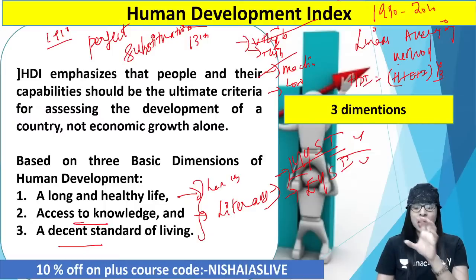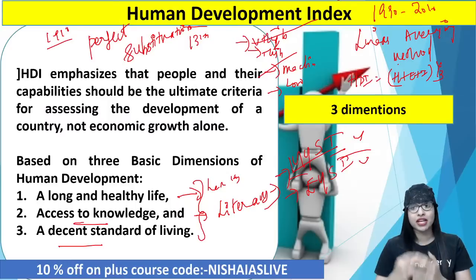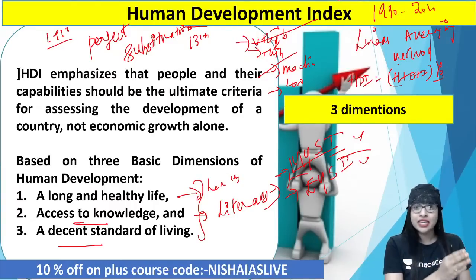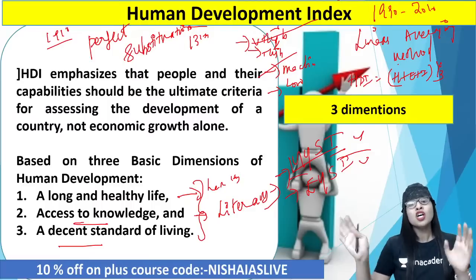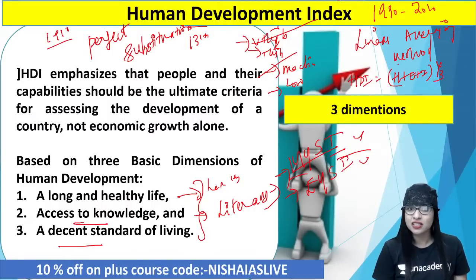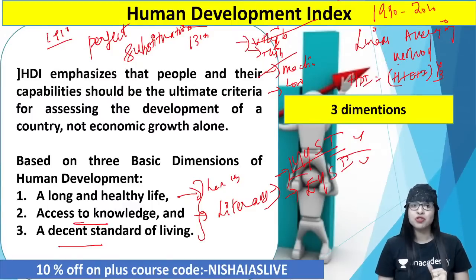In simple terms, out of health, education, income, it was said that no matter how bad the health of a state is, you can compensate with education, guys. What nonsense is that? See, all 3 indicators or parameters are equally important. If the health of a country, India, is not good, can you compensate by saying that, chalo, the education is so good, so we can compensate the figures like that and think our country, India, is developing? Does it make any sense? Definitely no. That is how they used to calculate. That is the meaning of perfect substitutability, which is absolutely rubbish.